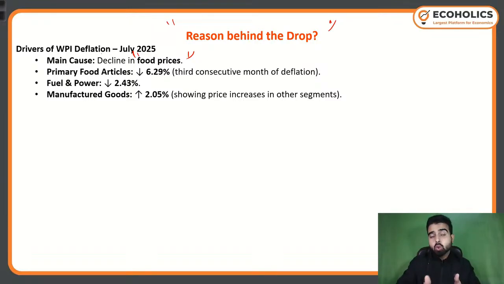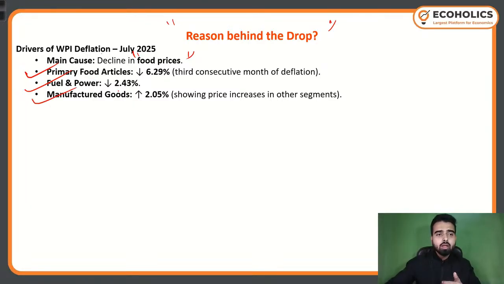So for this 2-year low WPI that we are seeing, the major reason was the decline in food prices. Primary food prices deflated 6.29%. For the third consecutive month, we are seeing deflation in primary food articles. In fuel and power as well, we saw a deflation of 2.53%.